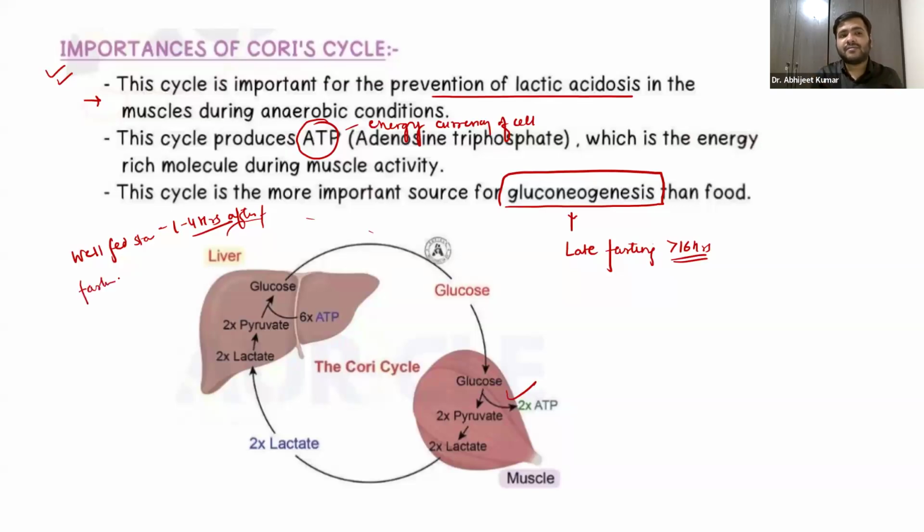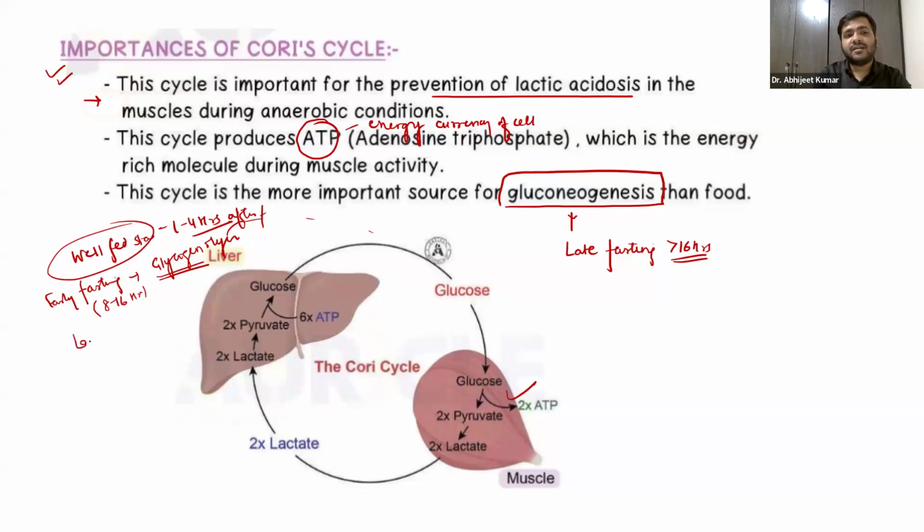Then comes the stage of fasting, which is early fasting, guys. After 4 hours, you will not start eating again, right? Whatever extra glucose is there has been converted into glycogen in the well-fed state. Now, in early fasting, the glycogen stored in the liver will be broken down to release glucose for energy, for doing work. So glycogenolysis takes place in early fasting, providing energy, approximately 8 to 16 hours.